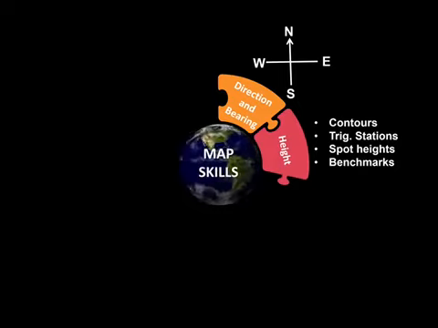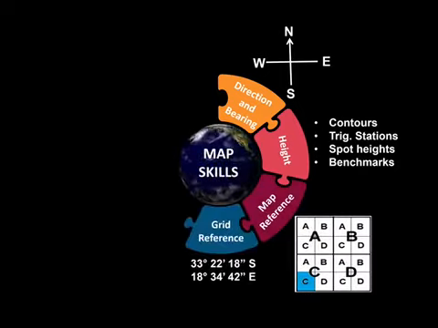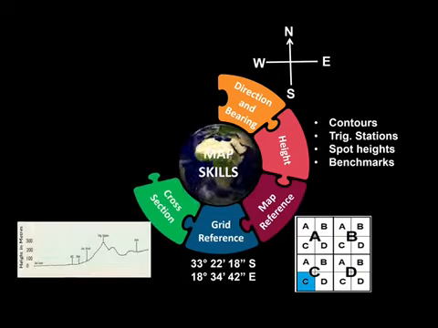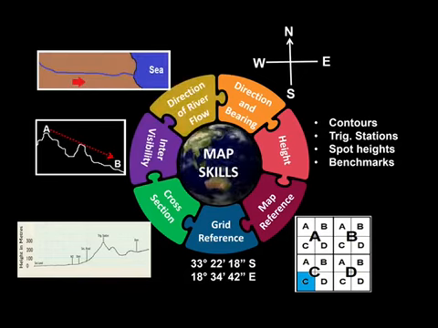The ways in which height is indicated on the topographic map. Then your map reference. You must know grid reference. Cross sections you must be able to do, and that's a very, very important skill, Matrix. Intervisibility. And the last one is the direction in which rivers flow.